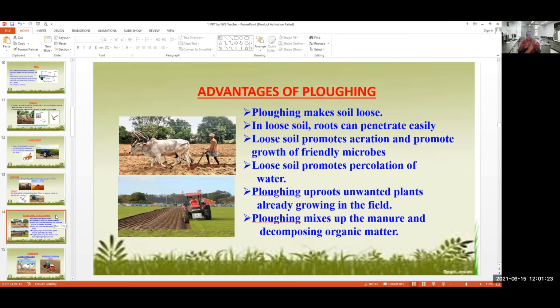Okay, I think this is the first step. Whatever we have seen is how we can prepare the soil before planting any crop.